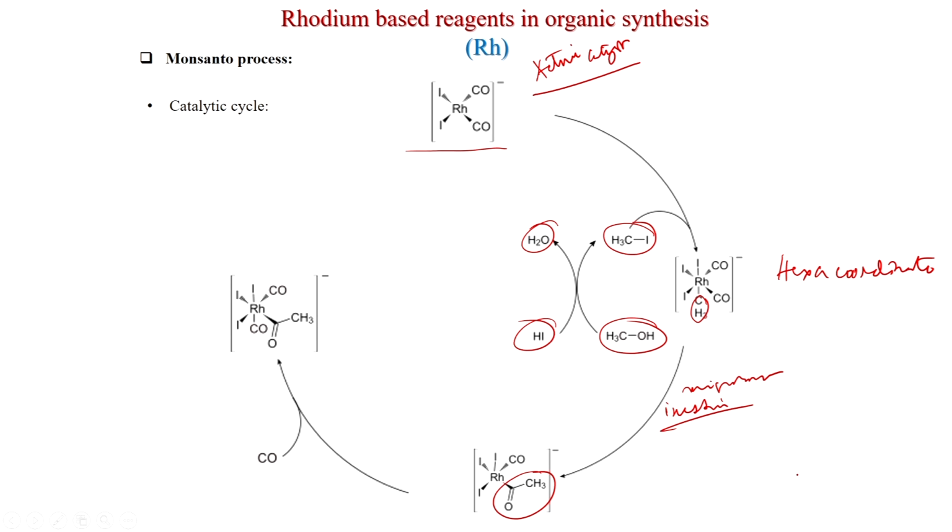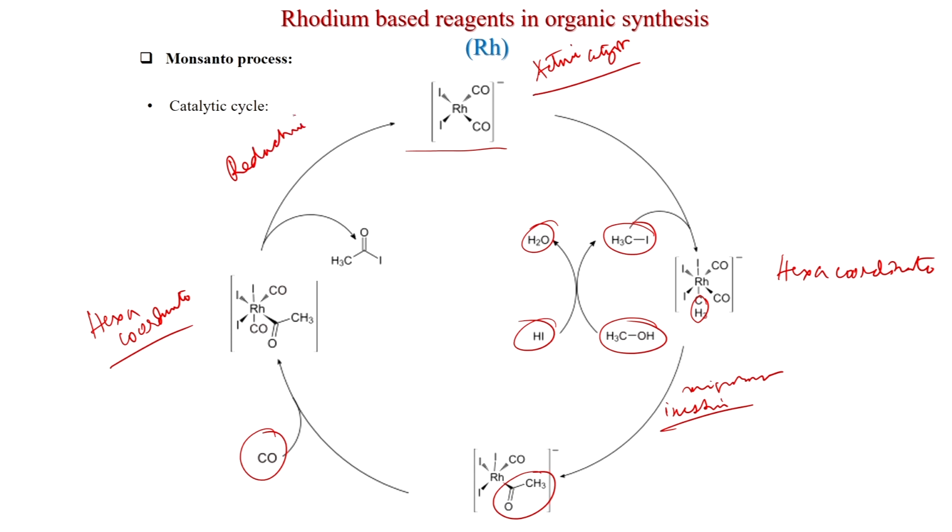Now, again another carbon monoxide will come. So, this will be again hexa coordinate after the additional carbon monoxide, and now reductive elimination will give this acetyl iodide, and this catalyst is regenerated. Now, this acetyl iodide reacts with water.